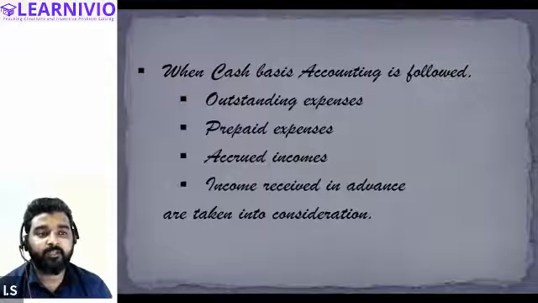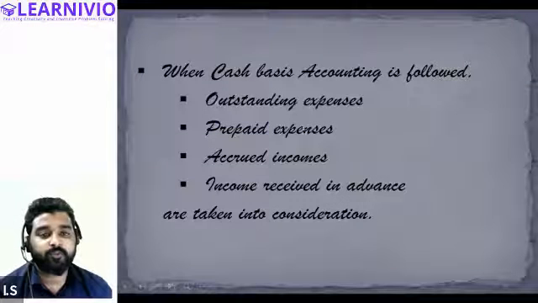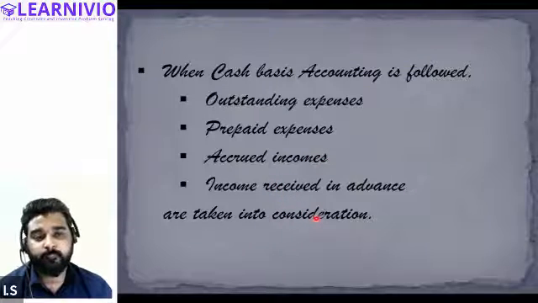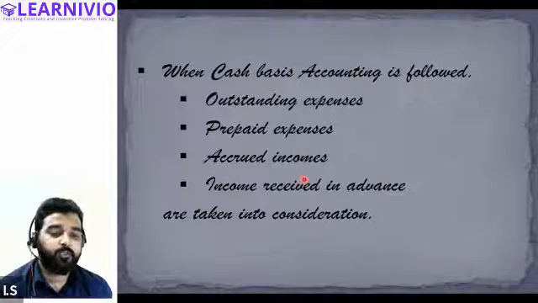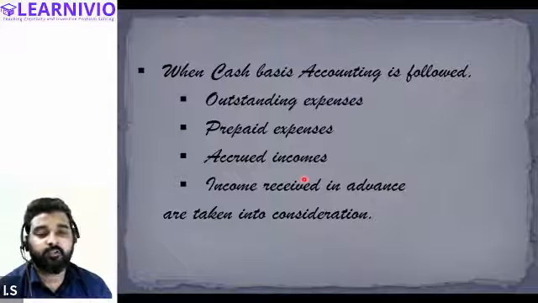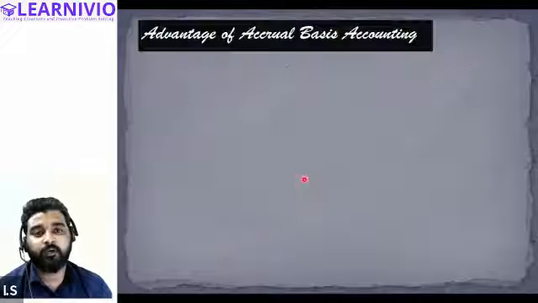When cash basis accounting is followed, sorry, this should not be cash basis accounting, this will be the accrual basis. I've written it mistakenly. When accrual basis accounting is followed, outstanding expenses, prepaid expenses, accrued income, income received in advance, everything will be taken into consideration. In case of cash basis accounting, we do not take these into consideration, but in case of accrual basis accounting, we consider all of these while preparing the accounts.